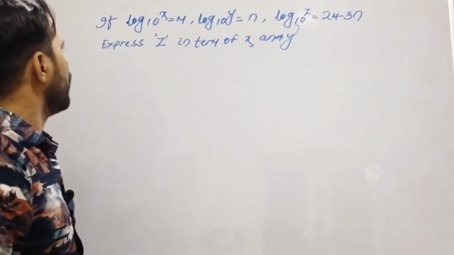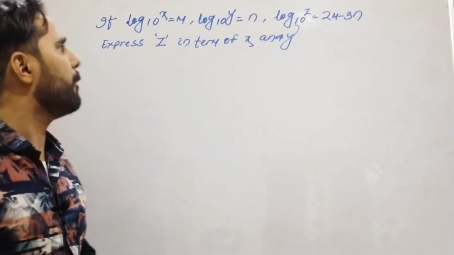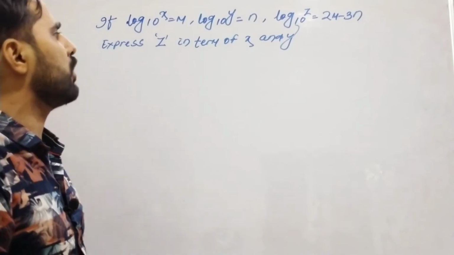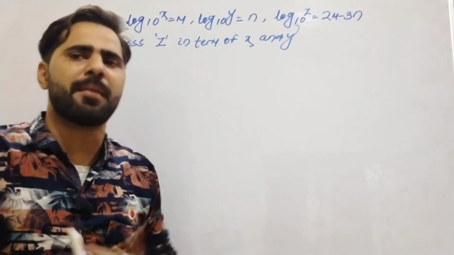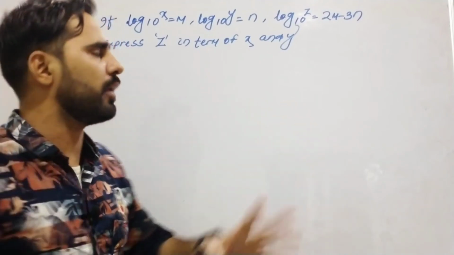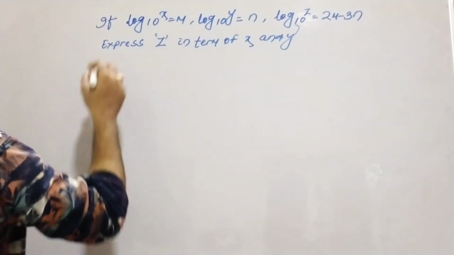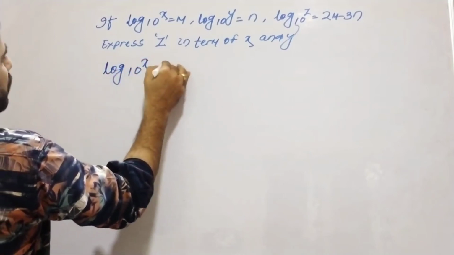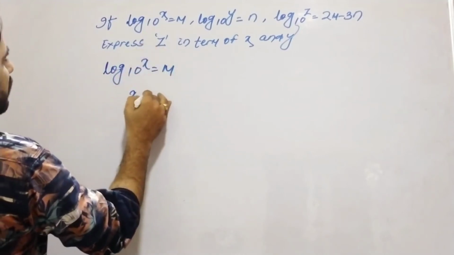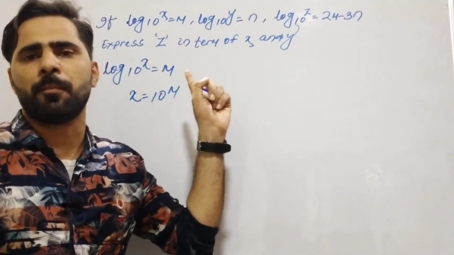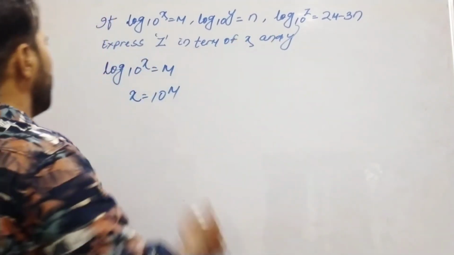Another question is given: log_10 x is equal to m, and log_10 y is equal to n, and log_10 z is equal to 2m minus 3n. Then express z in terms of x and y. Look here how to solve this question. According to the question, log_10 x is equal to m. That means x is equal to 10 to the power m. I have changed the logarithm form into exponential form.